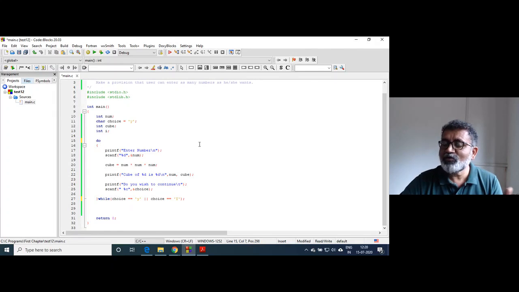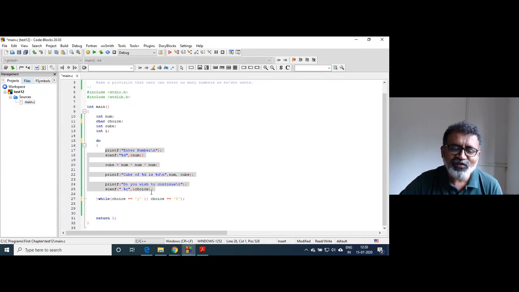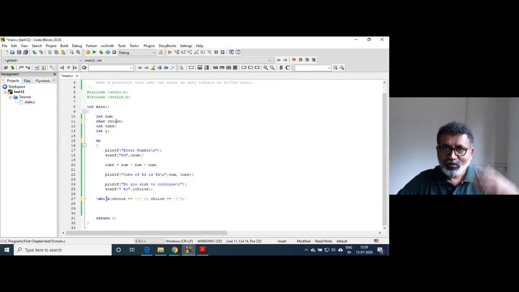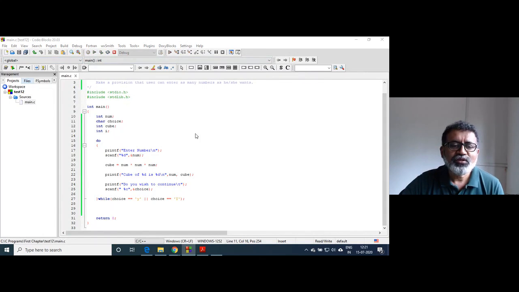For that, we had to initialize that. Here, there is no need for initialization as well, because we know that do while is going to be executed at least once. Because this choice is going to be tested after the iteration. So here the loop will be executed even though you have not initialized that variable choice.